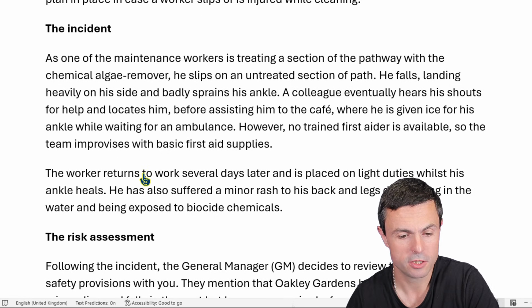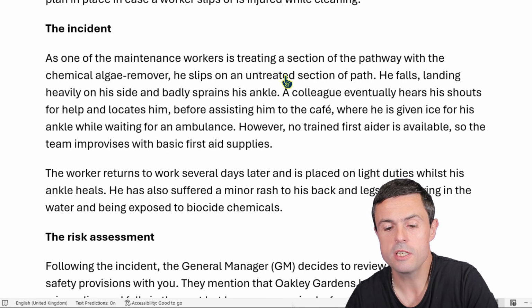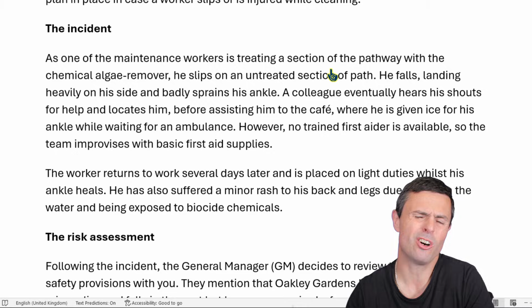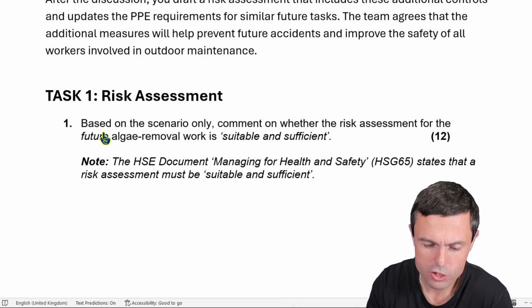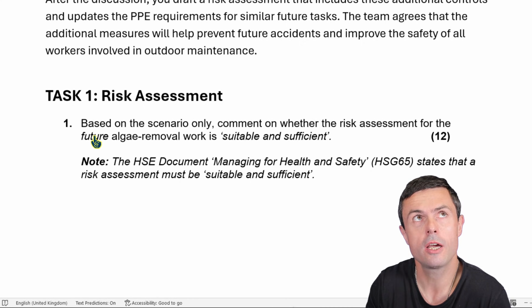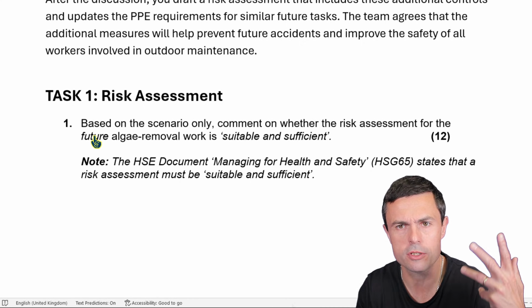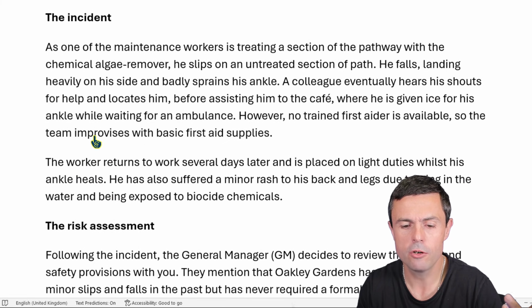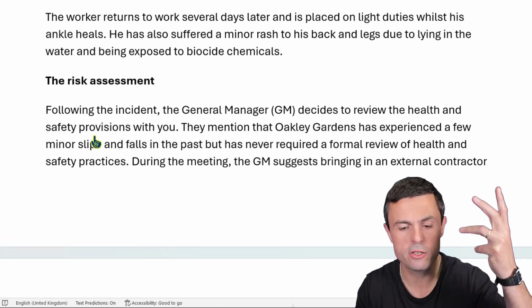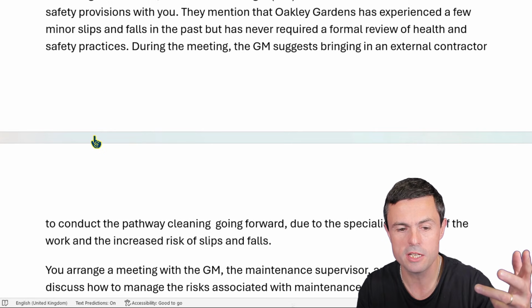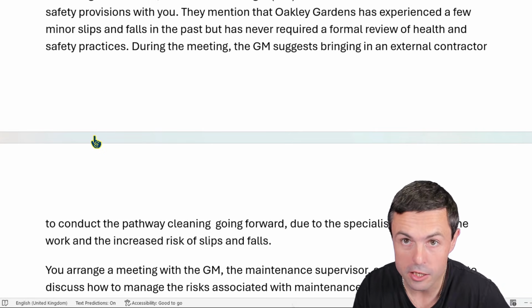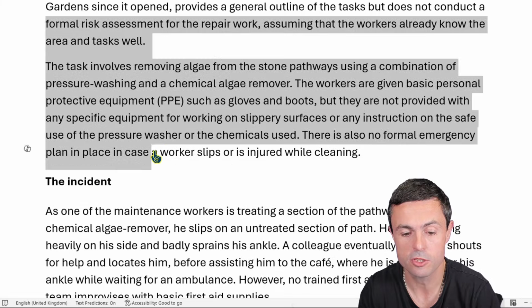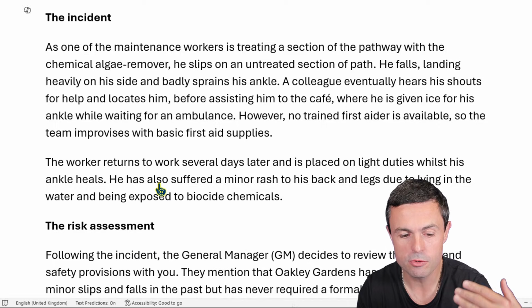The incident. One of the maintenance workers is treating a section of the pathway with, hang on a bit. So the question's asking about the future algae work. Right, okay, but here we've got current algae work. So we've got an incident. They're then going to risk assess it, and they're risk assessing future algae work. So we're not even looking at whether this risk assessment is suitable and sufficient. We're looking at the next risk assessment.